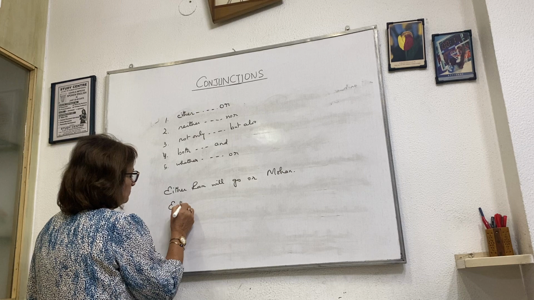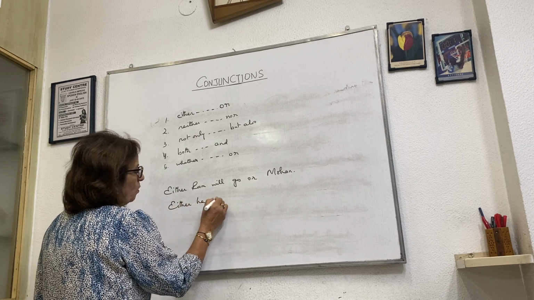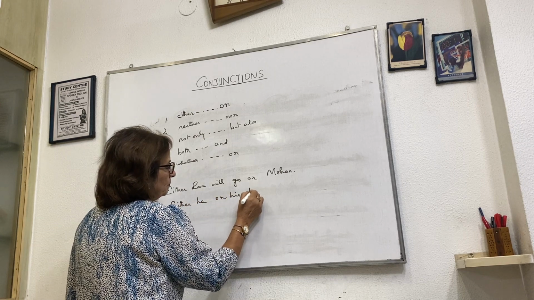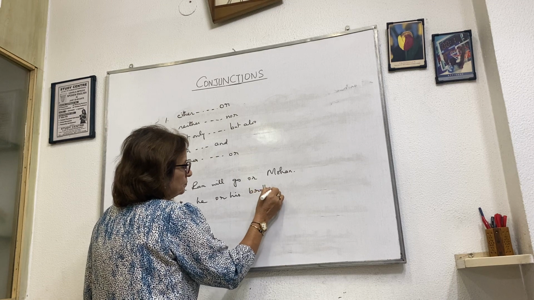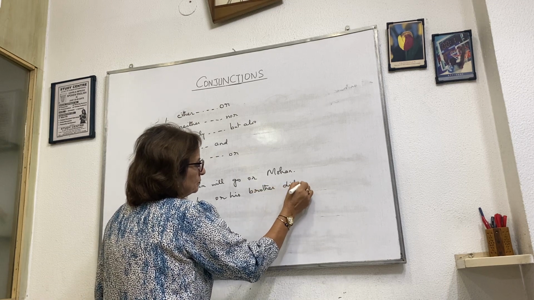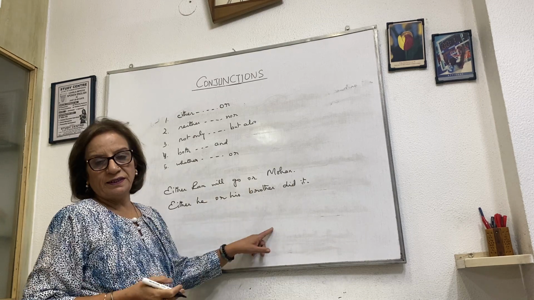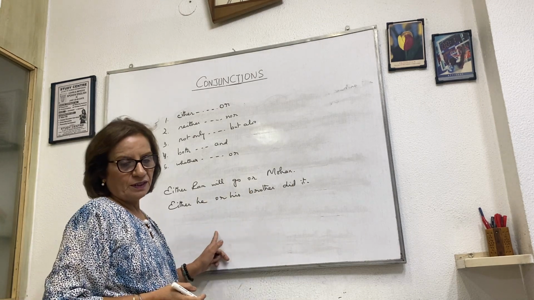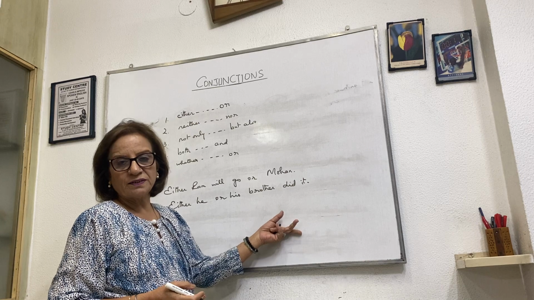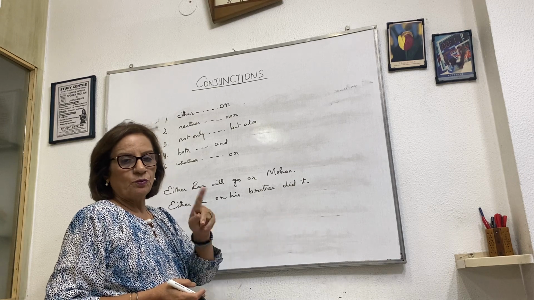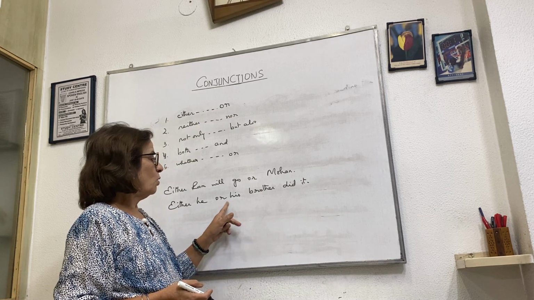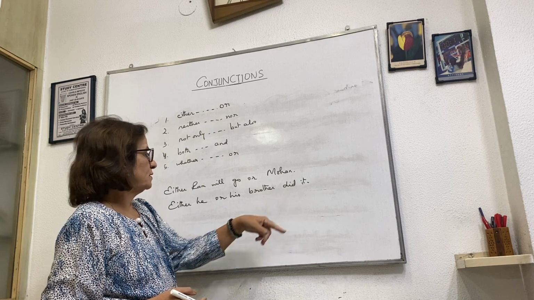Either he or his brother did it. He has done it, or maybe his brother has done it. Out of the two, one has done it. So either he or his brother did it.